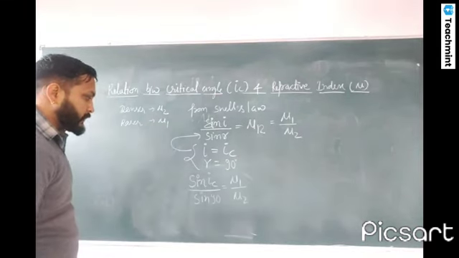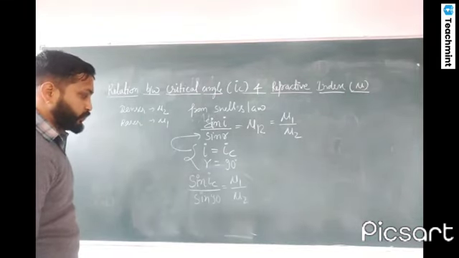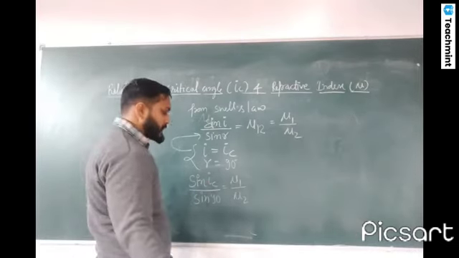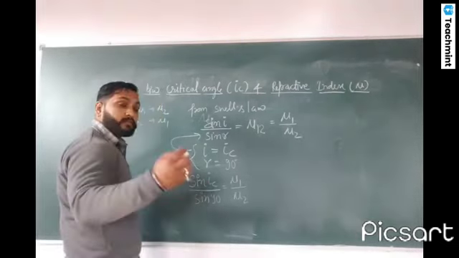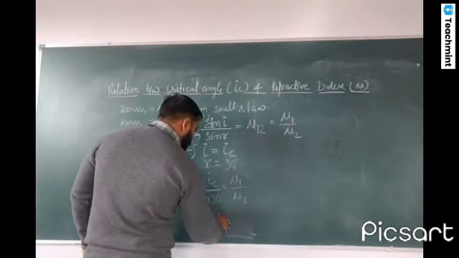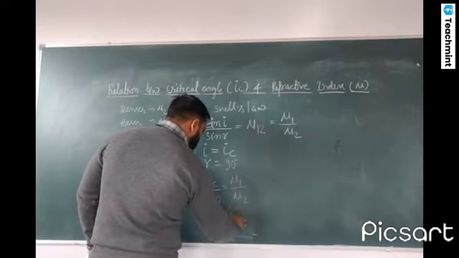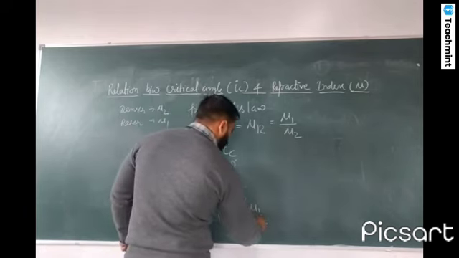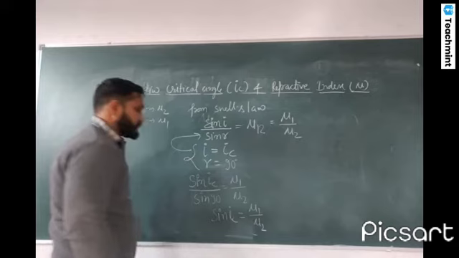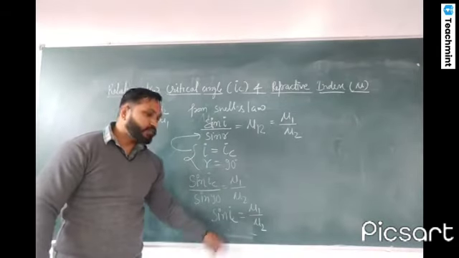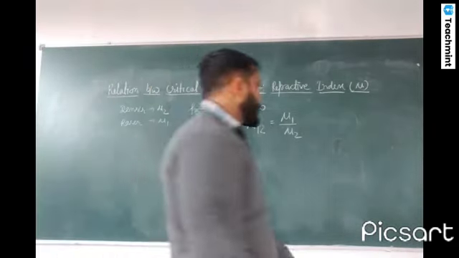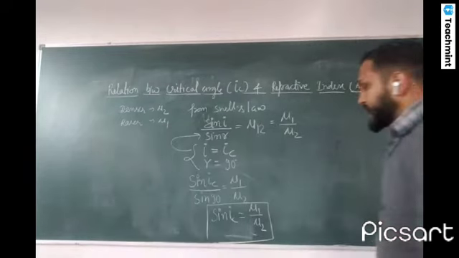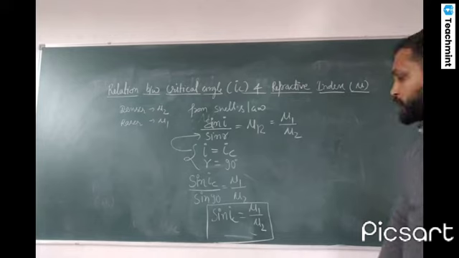Okay? Mu1 upon mu2. And the value of sine 90 is 1. So this relation will become sine ic is equal to mu1 upon mu2. This is the relationship between refractive index and critical angle, that sine ic is equal to mu1 upon mu2.